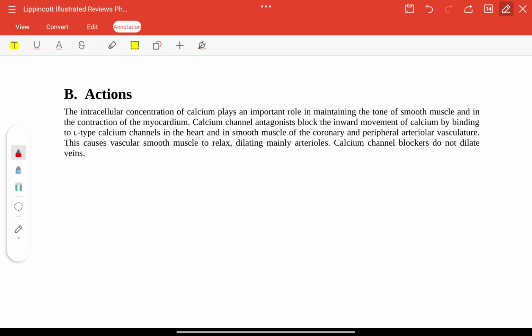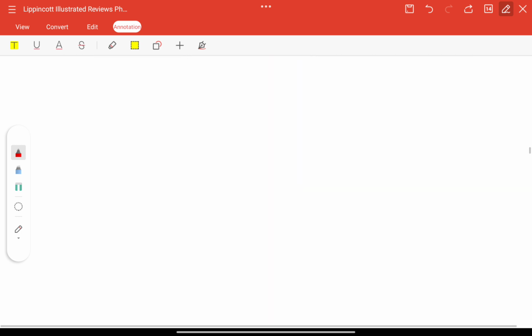Action: they play an important role. The calcium channel antagonists will block the inward movement of calcium by binding to L-type calcium channels in the heart and in smooth muscles of coronary and peripheral arterial vasculature and will lead to relaxed, dilating arterioles, but they will not dilate veins.